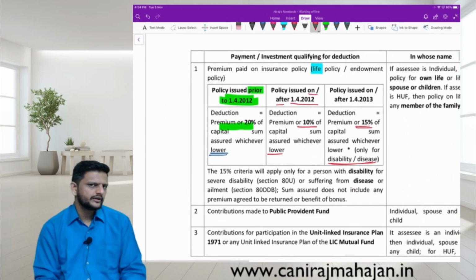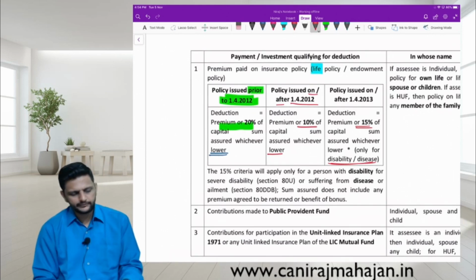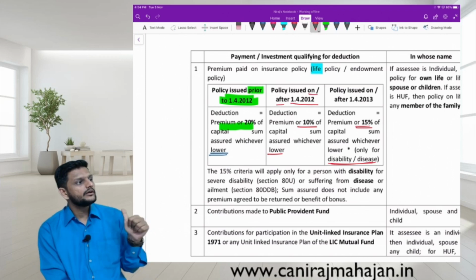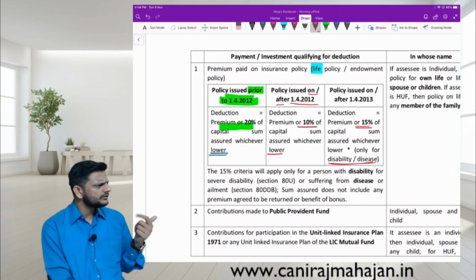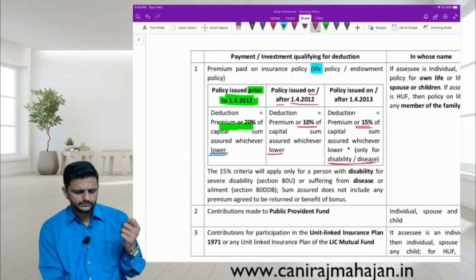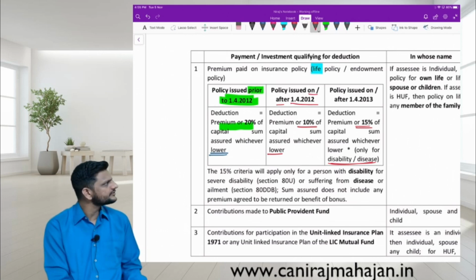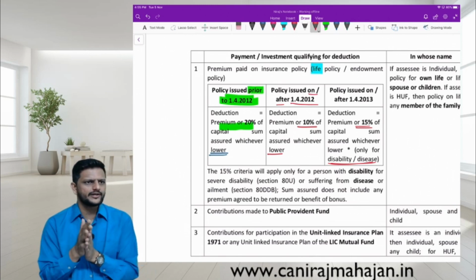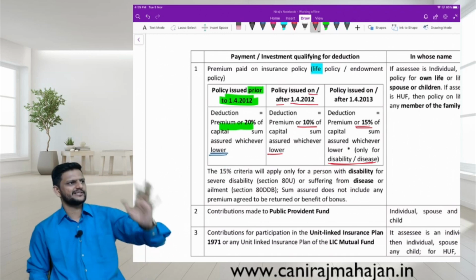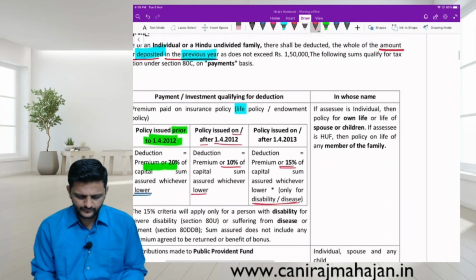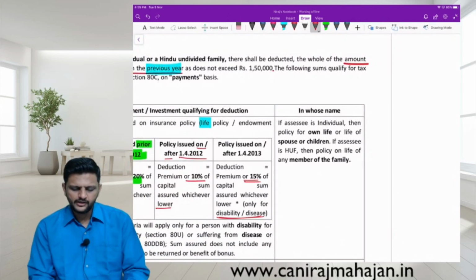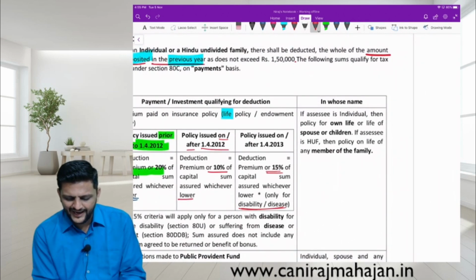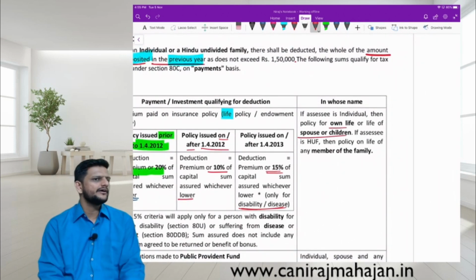Okay, deduction must not exceed, whichever is lower. Comparing what and what, tell me now. Actual premium paid, 20% of sum assured. Capital sum assured. Correct. So actual premium paid or percentage of sum assured. Sum assured of that policy, 20%, 15% and 10%. Done? In whose name? If the assessee is an individual, then the policy is for own life or spouse or children.